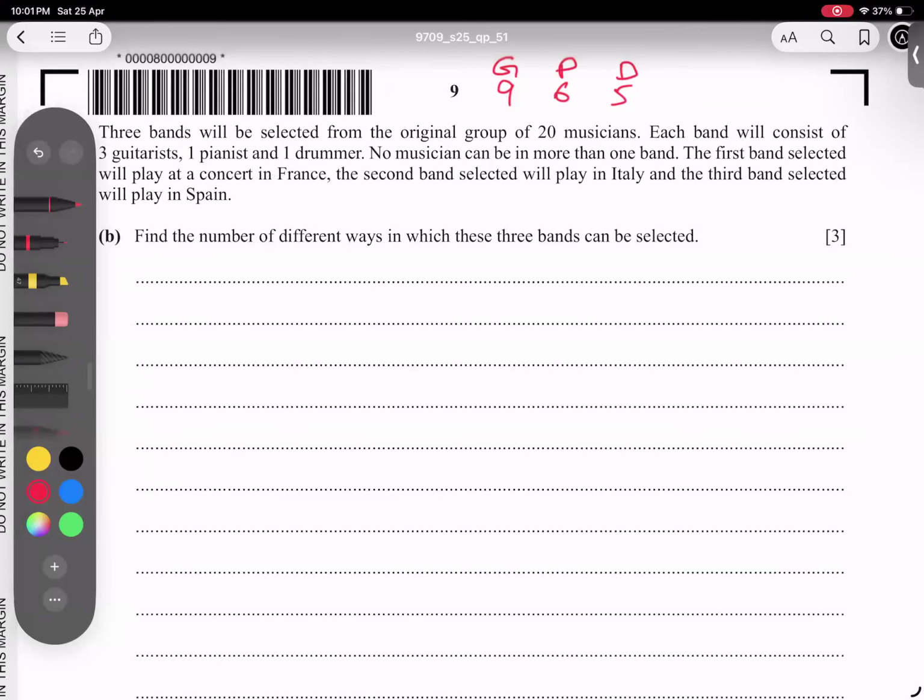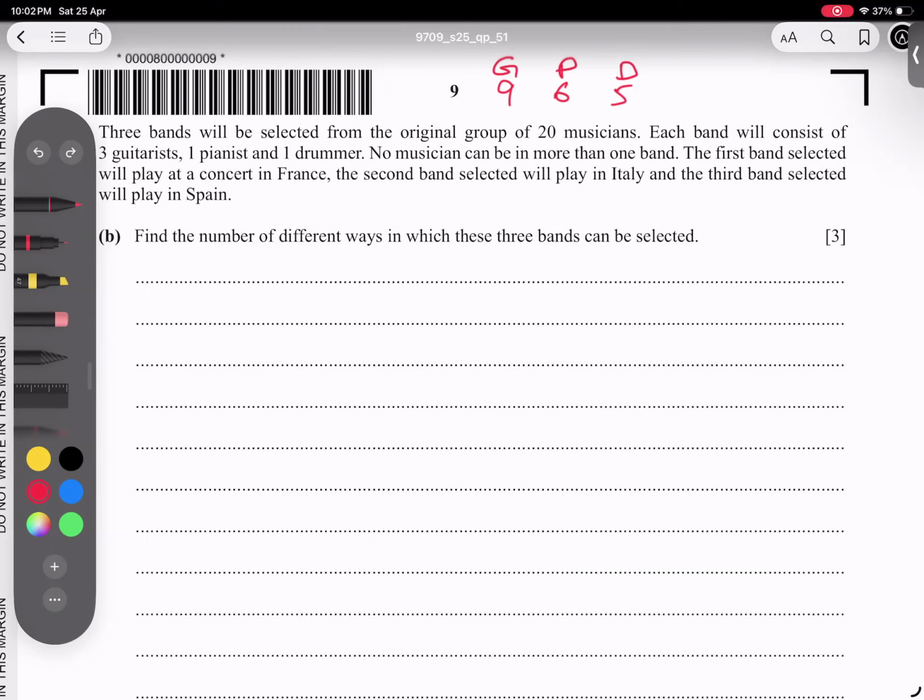So students, what to do? Let's see how we can complete. He clearly mentioned that no musician can be in more than one band. It means when someone is involved in one band, he cannot be involved in a second band.